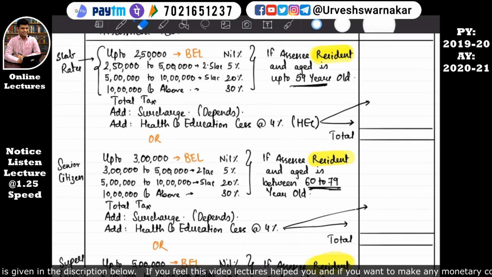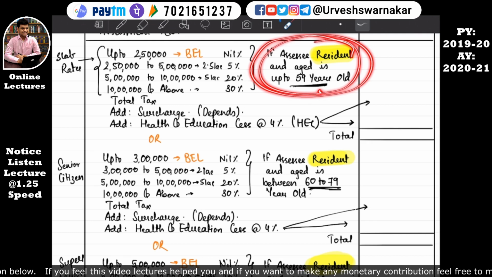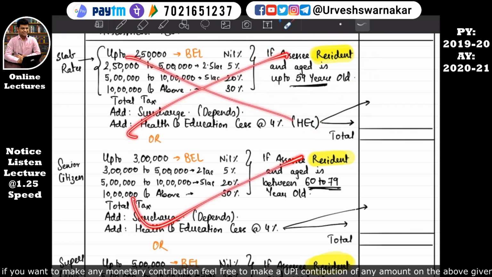He needs to pay less tax. Understood? See, if he is 59 years old in the previous year 2019-20, but his birthday falls on the very first day of 2021, that is the assessment year, then he will be considered as 60 years. So this slab rate will not be applicable to him; this slab rate will be applicable. That means he will get a basic exemption limit of 3 lakhs, so for the first 3 lakh of his income, he will be charged nil.